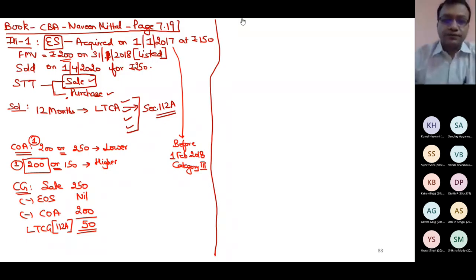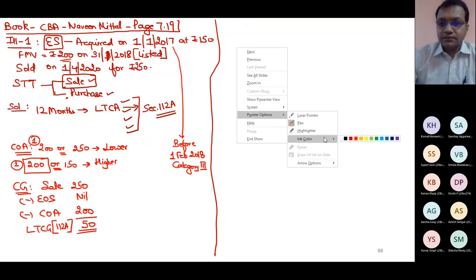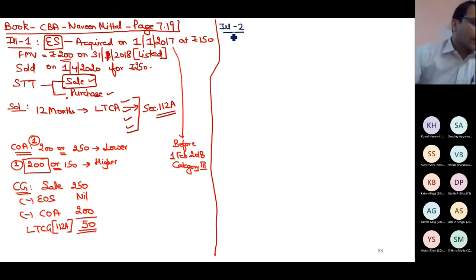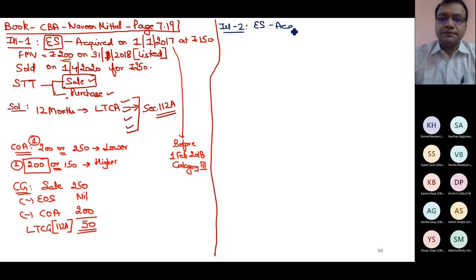Illustration number 2. Equity shares acquired on 1st Jan 17 for rupees 150.